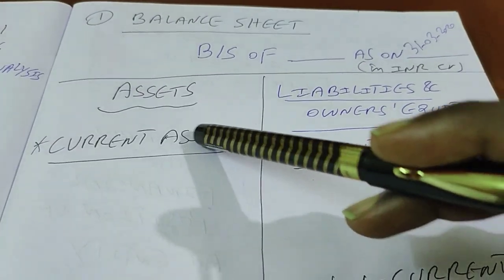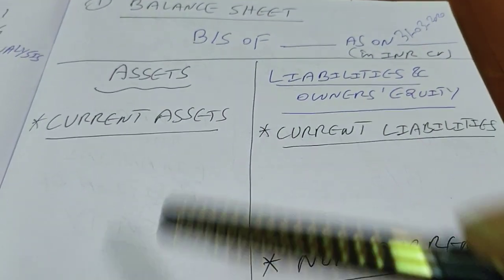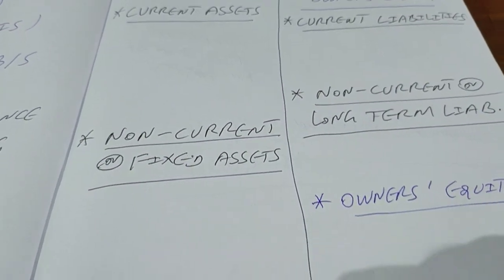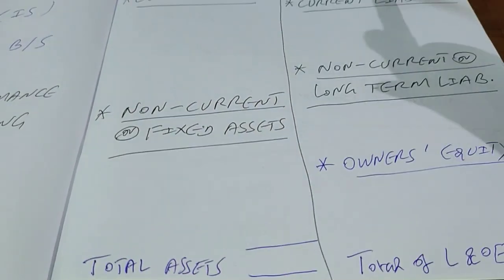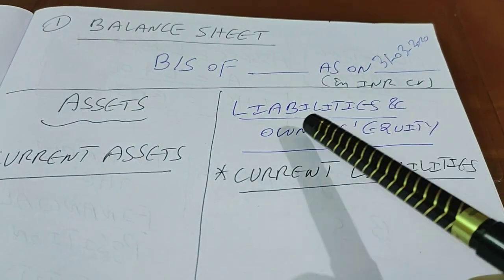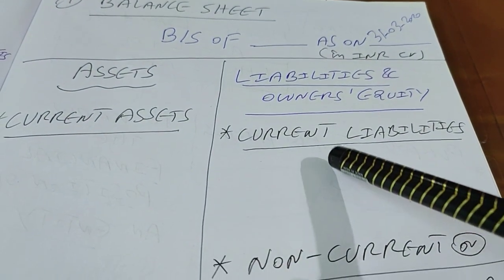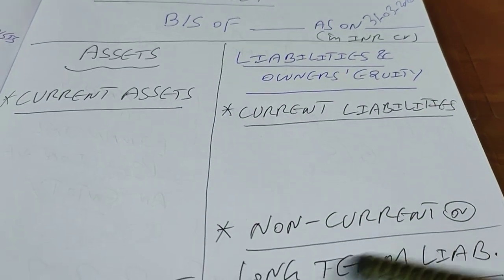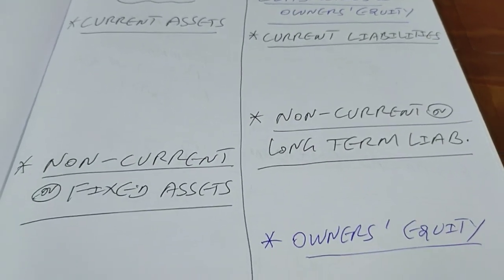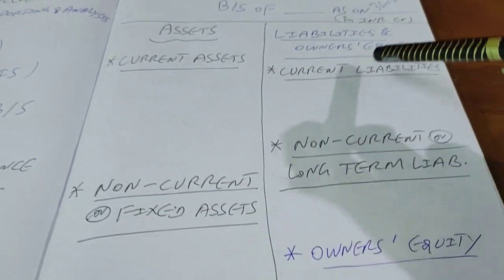The left hand side of the balance sheet describes the assets owned by the entity, which are subdivided into 2 types, namely current assets and non-current or fixed assets, which give the total assets. The right hand side of the balance sheet talks about 2 major items in accounting, namely liabilities and owner's equity. Liabilities are divided into 2 types, namely current liabilities and non-current or long-term liabilities. The last item is owner's equity. If you put the total on the right hand side, it is the total of L and OE. So this is how the balance sheet looks.